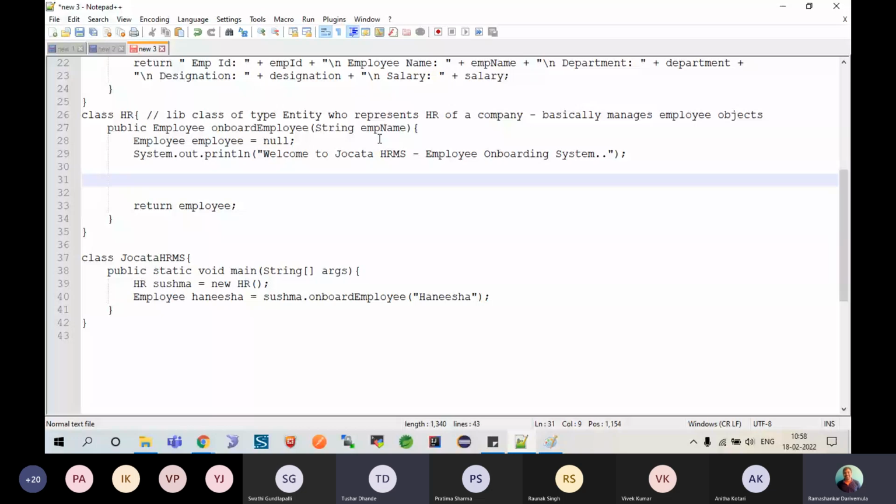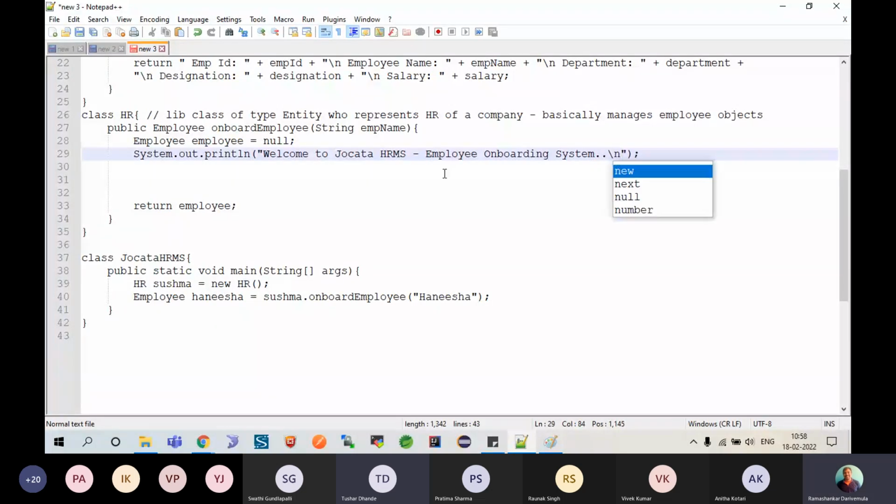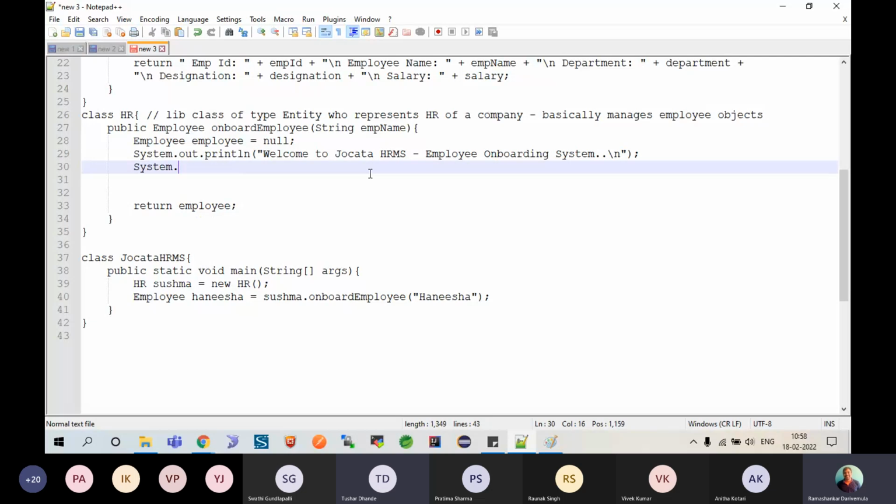Yeah, I will also give space and then say System.out.print. Okay, enter department for employee name. Who is employee here? I already have given the input name, which is Hanisha. So it simply asks enter the department for Hanisha.